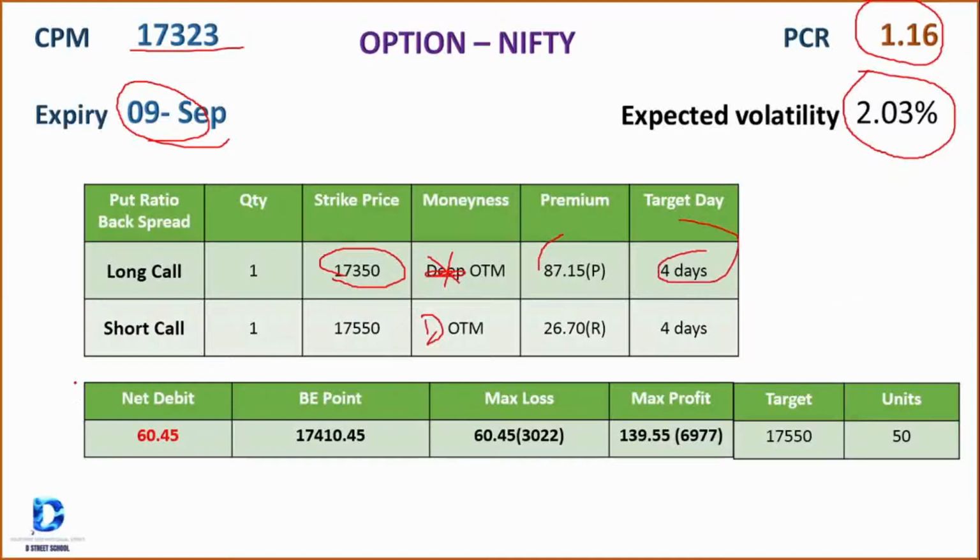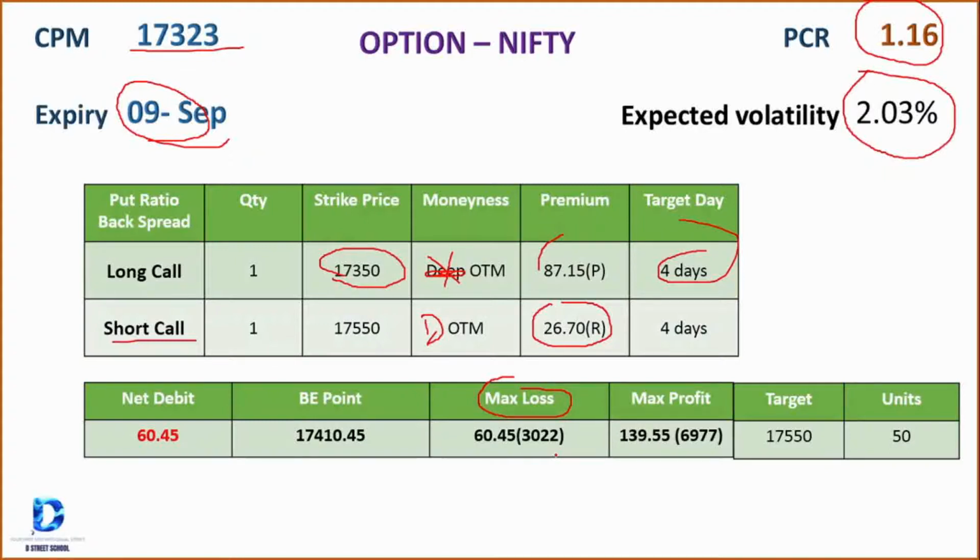And again I initiate the short call at the strike price of 17,550, which is a deep OTM, by receiving a premium of 26 rupees 70 paise. The net amount is going to be 60 rupees 45 paise. The break-even point is 17,410. When the market moves above this level, we will start booking profit. The maximum loss would be 60 rupees 45 paise on premium, 3,022 rupees on the total amount.